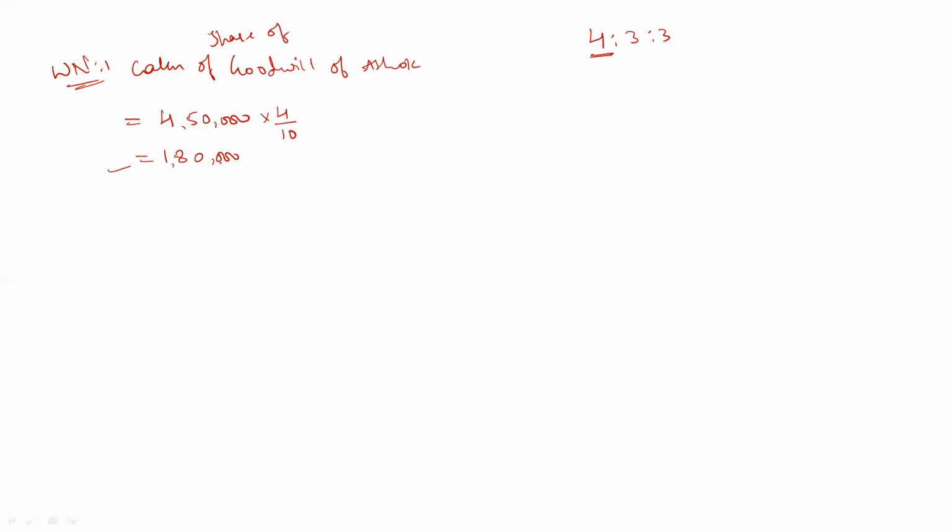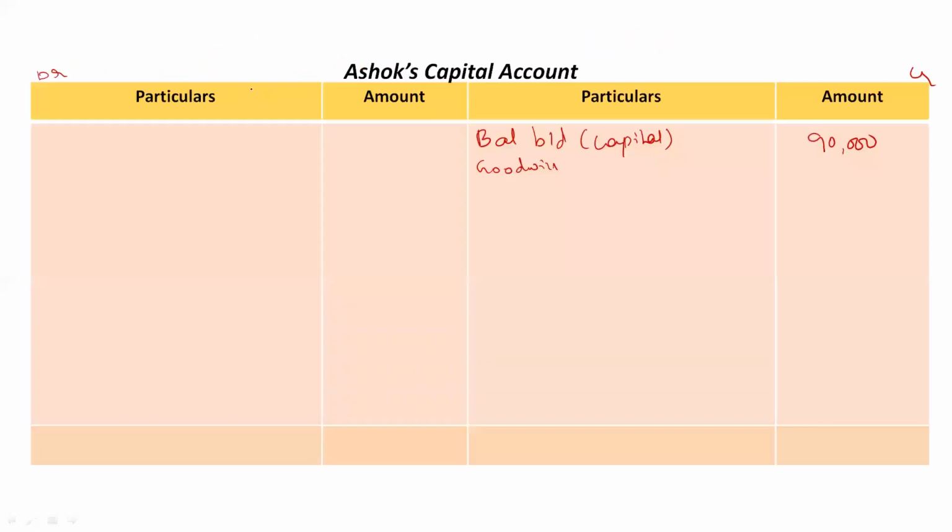Okay, now this amount has to be contributed by the remaining partners, Babu and Chetan. So they are in equal ratio. Okay, their ratio is 3:3. It's nothing but equally. So 1,80,000 rupees has to be distributed equally by Babu and Chetan. Okay, so by Babu's capital account, total goodwill is 1,80,000 rupees into 1 divided by 2.